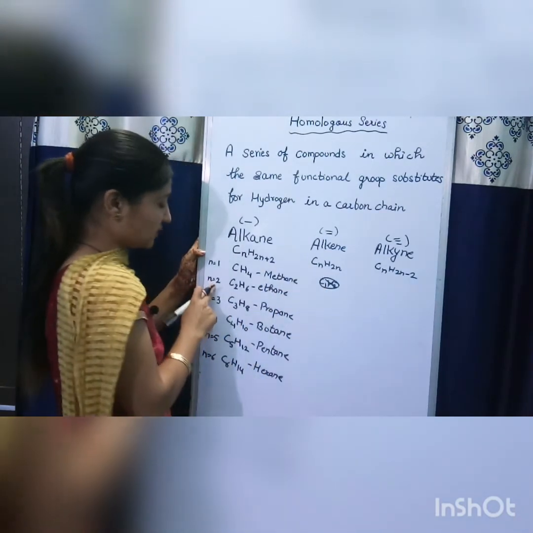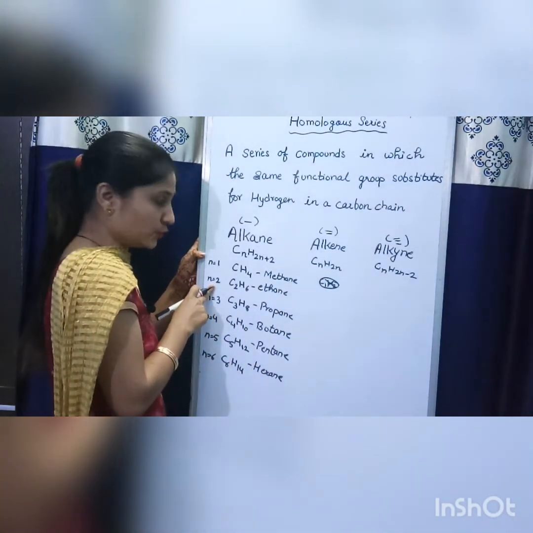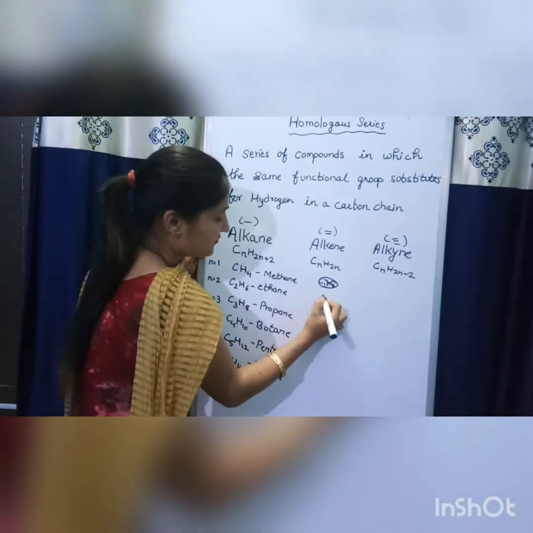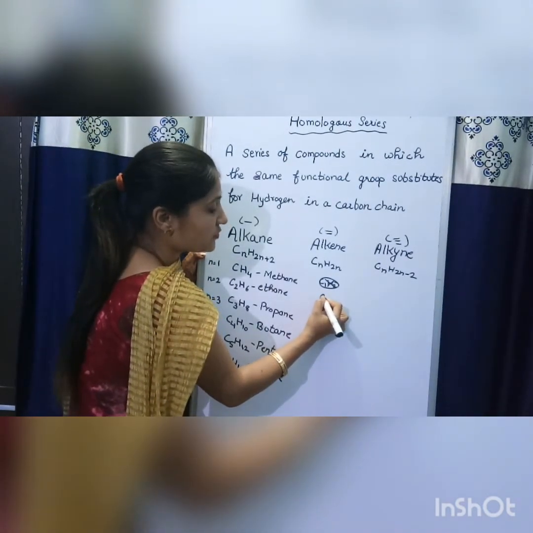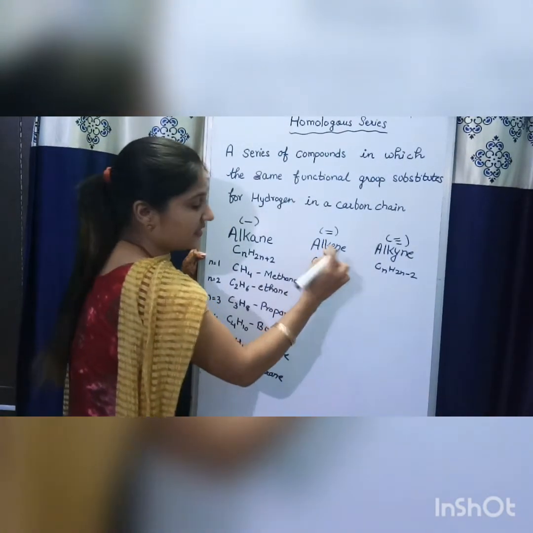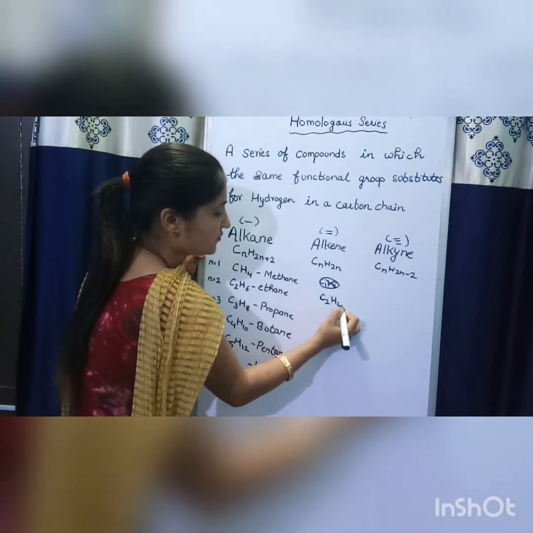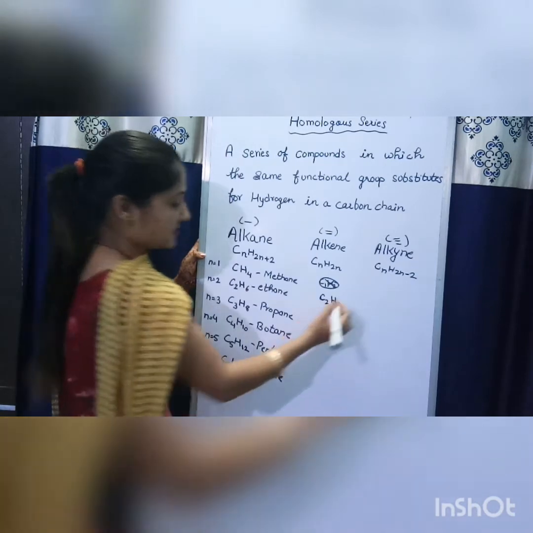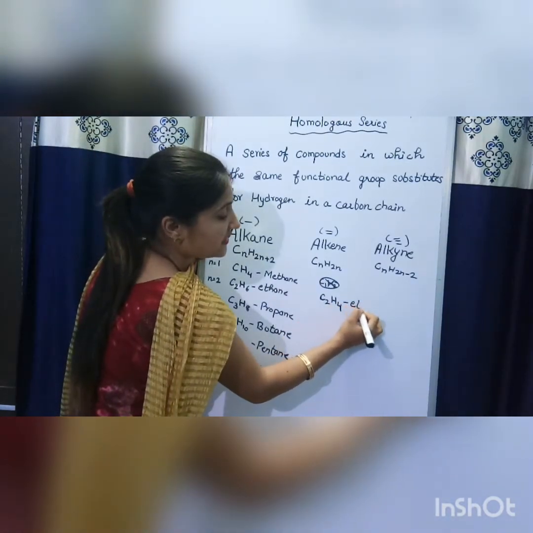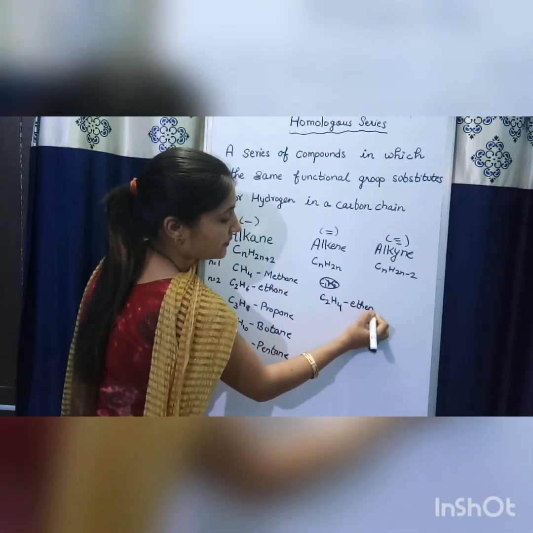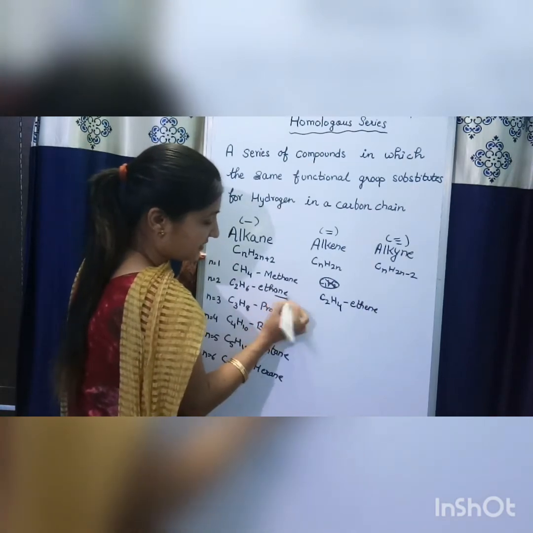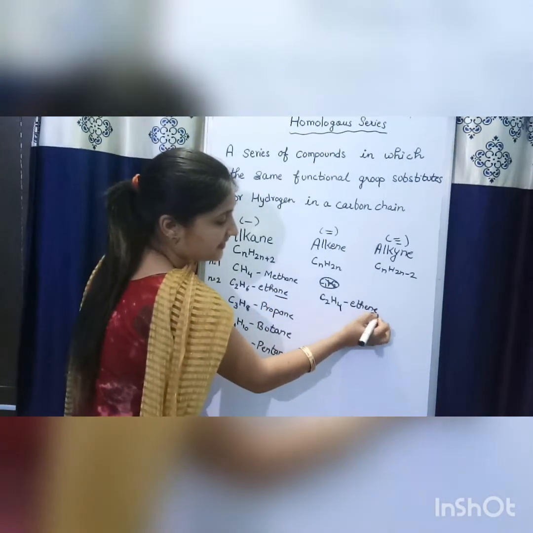Therefore, the series starts with n equal to 2. So, the first member of this homologous series of alkenes is C2H4, and this compound is known as ethene. See here, ethane, and here ethene.